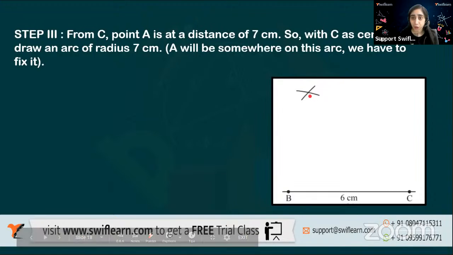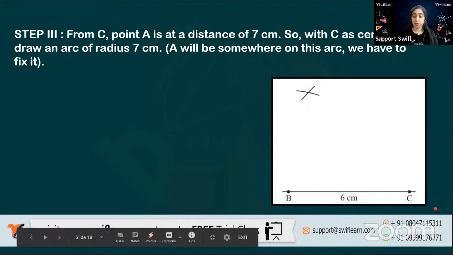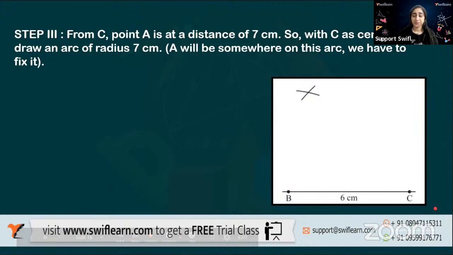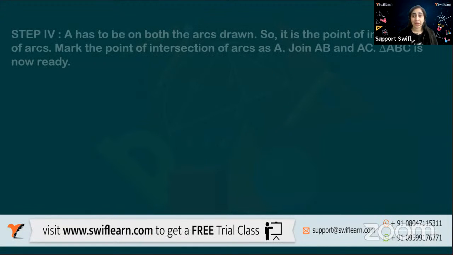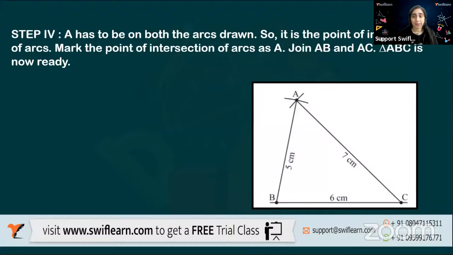See, I got a point at which these two arcs are meeting. So what is the point at which they meet? We call it A. So now I will join this point A with B and C. So now I have AB, BC, AC, right? Doing this, I'm able to make a triangle. Now my triangle is ready, precisely with exactly the measurements I want.